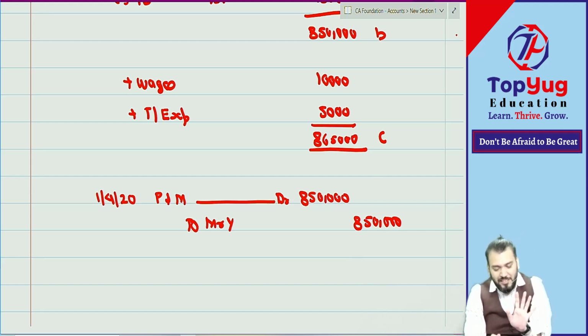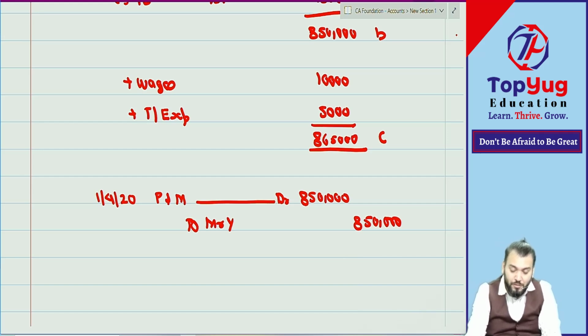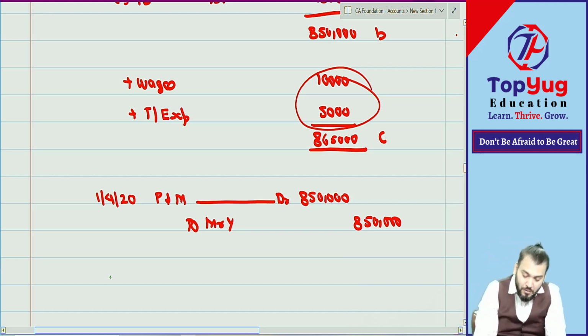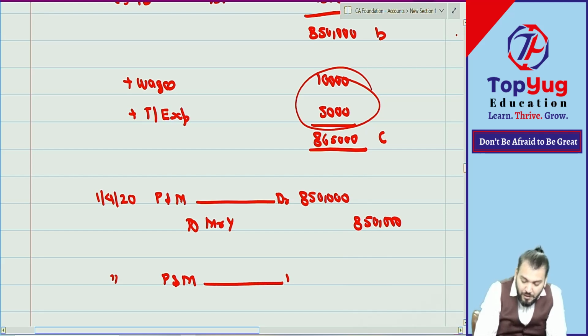With option B, till now they are correct. Whether the second journal entry is correct depends on the second journal entry. This is correct; I can't say it is wrong. My question to all those who said option B: what journal entry for the rest? You said 8,50,000, so that journal entry is done. Now there are two more expenses, 10,000 and 5,000. What journal entry for that? Option B people, plant and machinery account debit, how much?